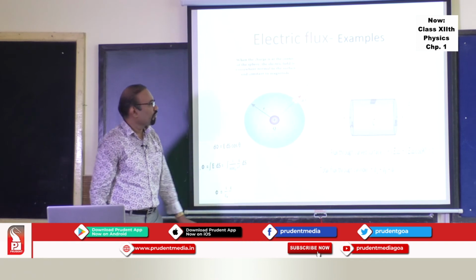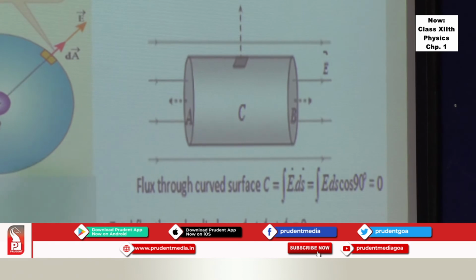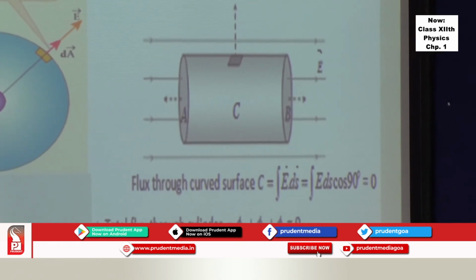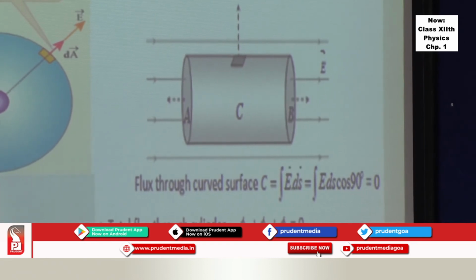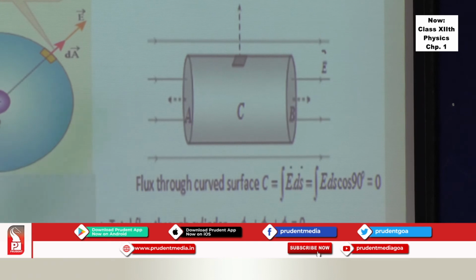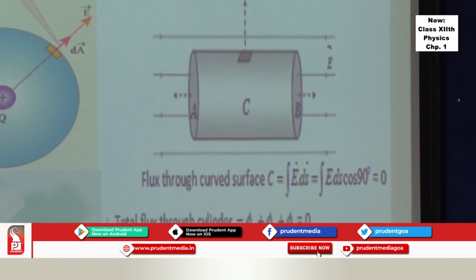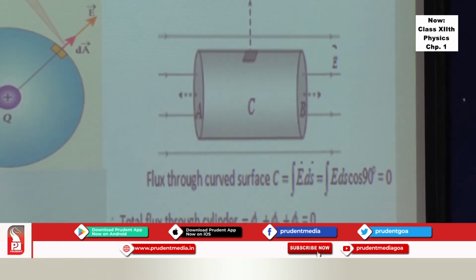Likewise, I can do it for a cylinder if it is placed in an electric field. You can take three surfaces of the cylinder, A, B, C, and take the contribution from each surface. Contribution from the curved surface will be 0 because the electric field and the area element vector are perpendicular to each other, and one can show that the total flux through this closed cylinder is 0.